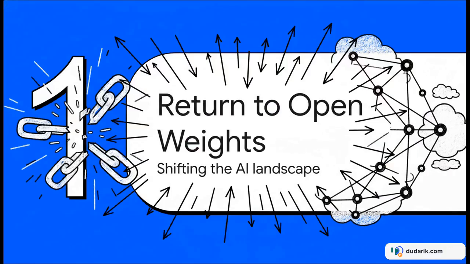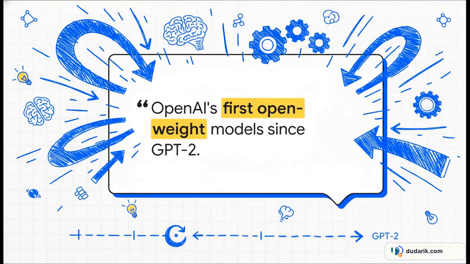All right, Section 1, the return to open weights. OpenAI shifts the AI landscape. To really grasp the impact of this release, we've got to look at the historical context. For years, the frontier of AI has been heavily guarded behind API paywalls and cloud endpoints. But as this quote pulled straight from Dudarik.com highlights, these are OpenAI's first open-weight models since GPT-2. I mean, just think about how long ago GPT-2 was in AI years. It's basically ancient history. Sure, we've had a few specialized small releases here and there, but dropping fully functional frontier-grade reasoning models out in the open, that is a massive return to their roots. And honestly, the shockwaves are still being felt by developers everywhere.